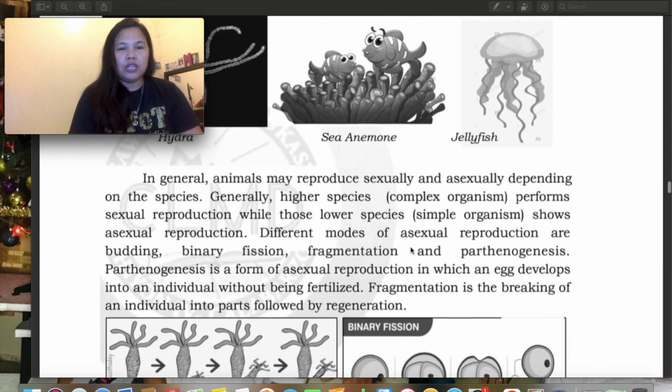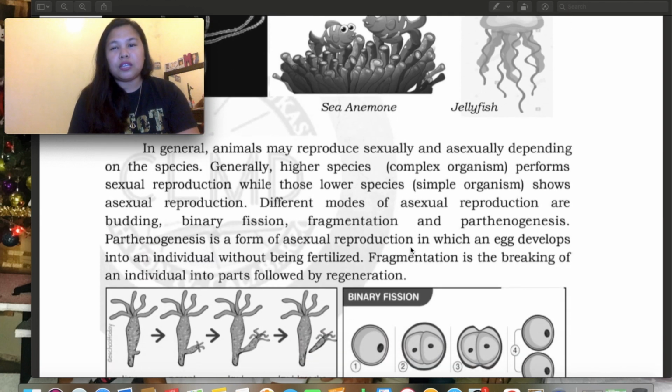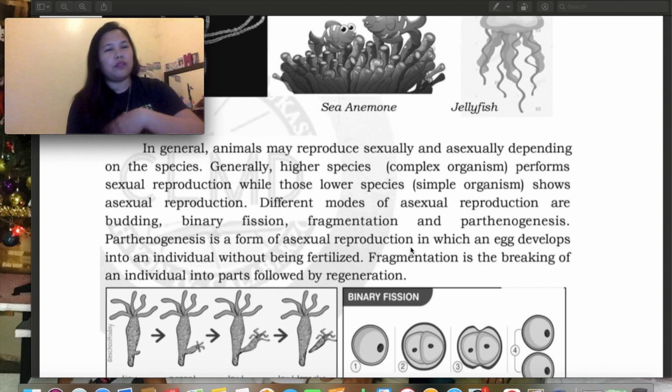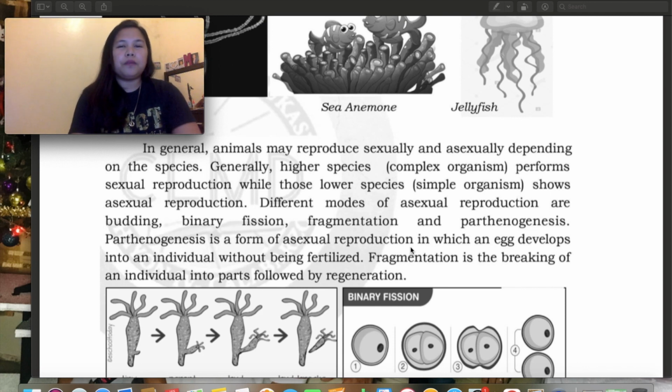In general, animals may reproduce sexually and asexually depending on the species. Ito yung sasabihin natin na vertebrate and invertebrate. Generally, higher species, complex organisms, perform sexual reproduction, while lower species, simple organisms, show asexual reproduction. Different modes of asexual reproduction are budding, binary fission, fragmentation, and parthenogenesis.